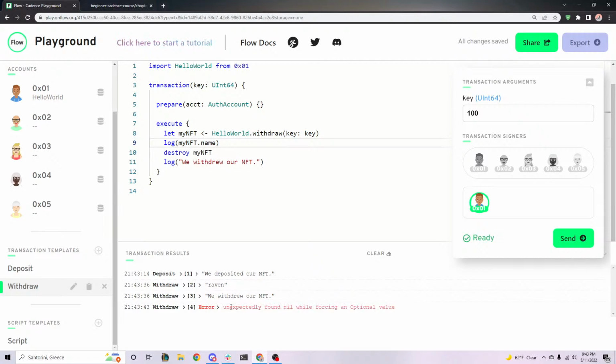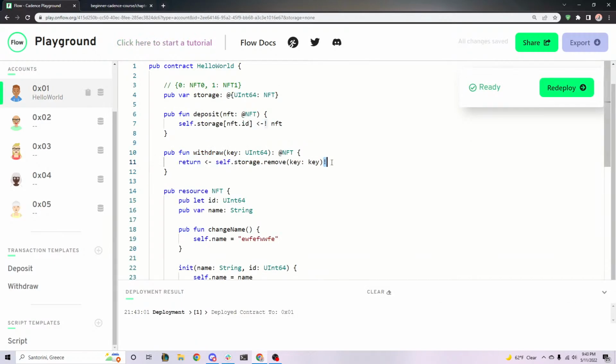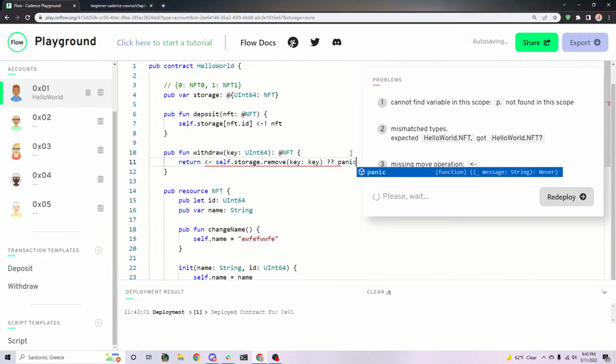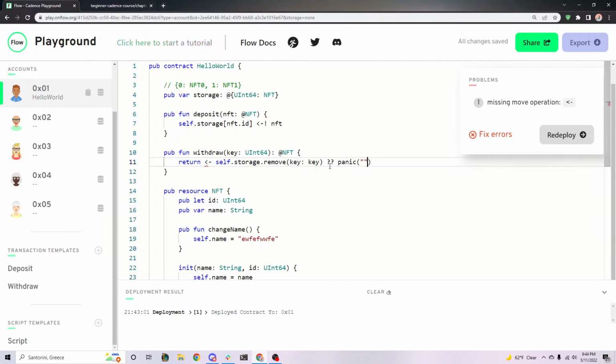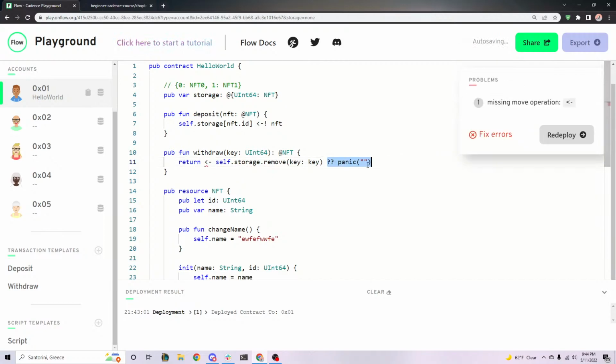Now, for those of you that have run into this error before, you know this is being printed because of this right here, this little exclamation mark. But there's actually a better way to do this, and if you're ever working on a team or in a production environment, you always want to do panic instead. This is the same exact thing as putting this, but the panic allows you to put a message. You can say error, something doesn't exist here.